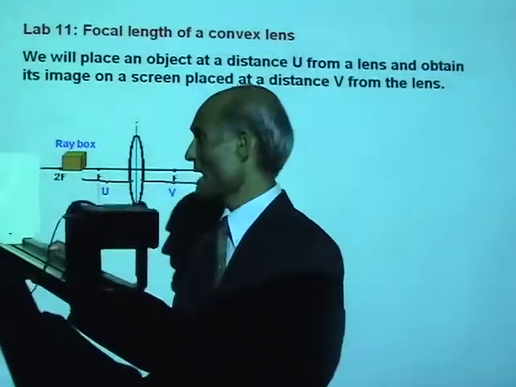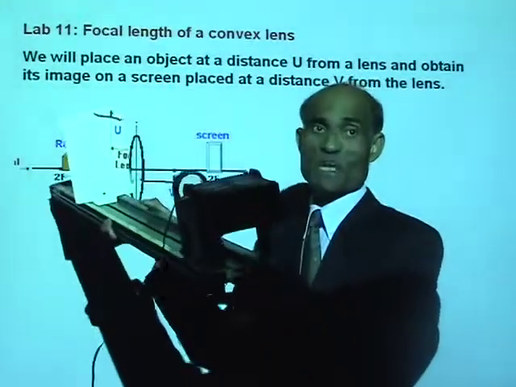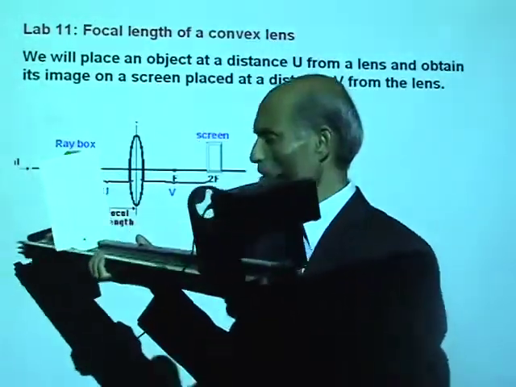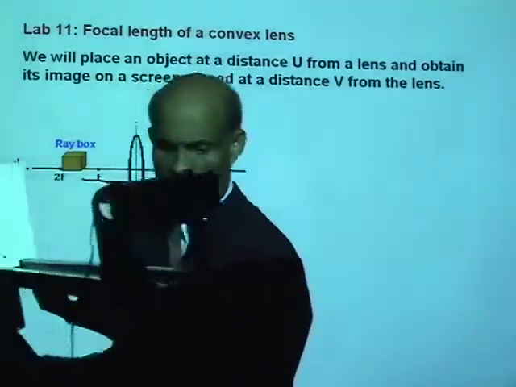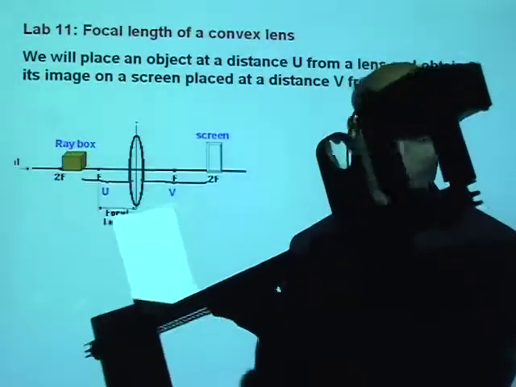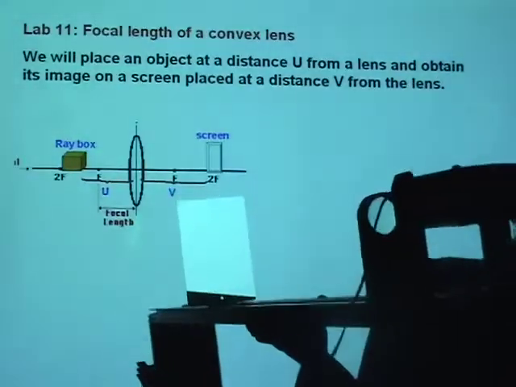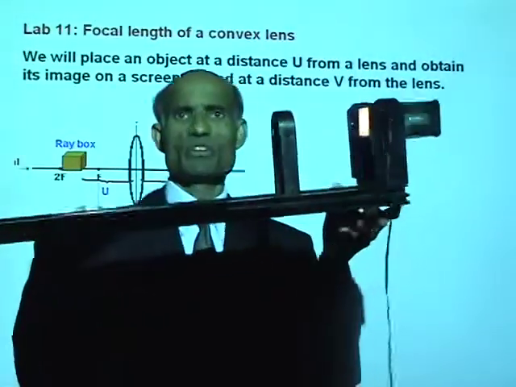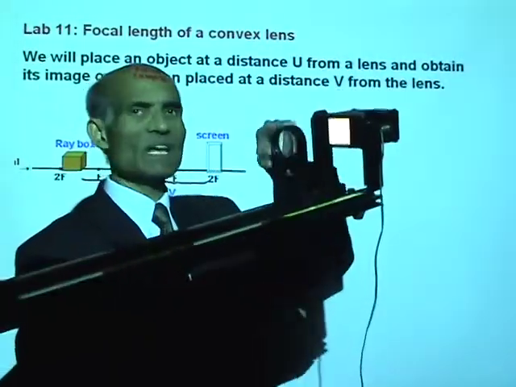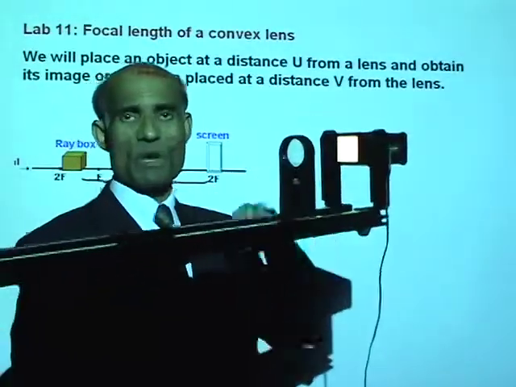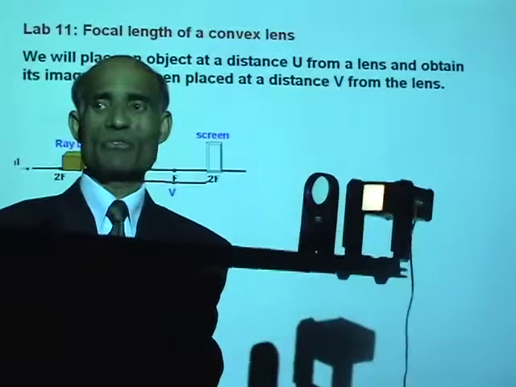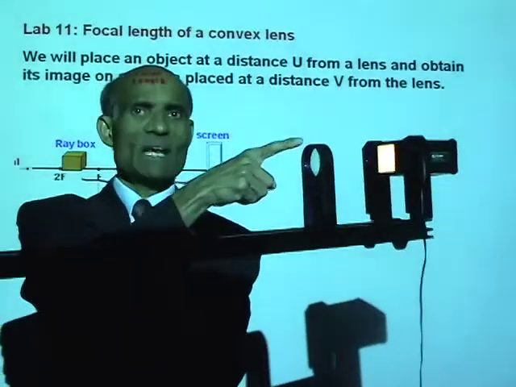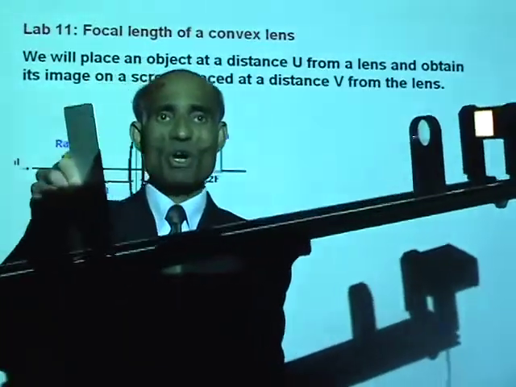I have mounted that on a system so that I can take the measurement. Now, this is the ray box. I can turn it on. Now, if I plug it in, I can turn the ray box on. Give me a second, I can do that. Over here, you can see this is the ray box and the lighted object. Okay, and now you have the lens. Can you see where the lens is? Well, that's the lens, and the image will be formed on a screen.